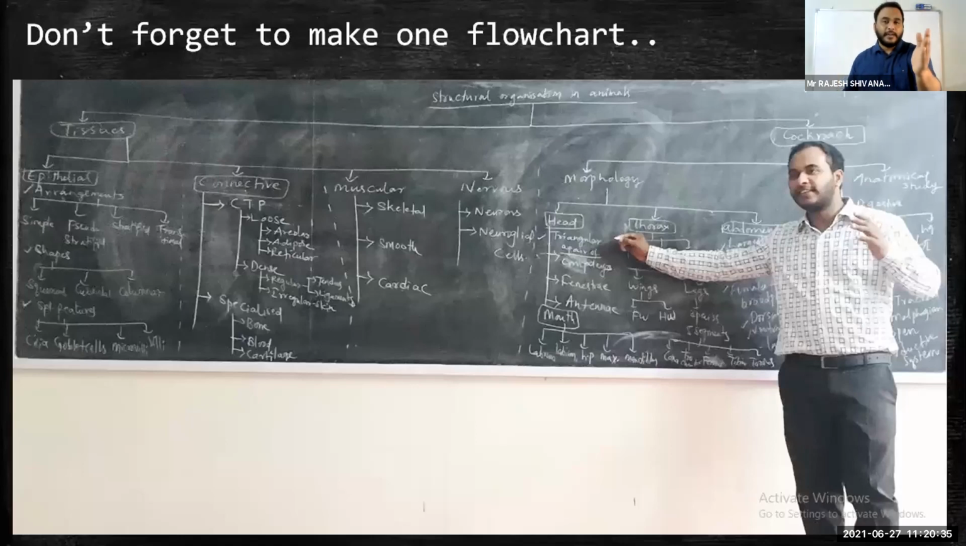Like you observe, animal tissues, and on the right side cockroach, I drew in the flowchart. Epithelial, connective, muscular, nervous. In cockroach again, morphology and anatomy. In morphology again, head, thorax, abdomen, and anatomy. Next, coming to epithelial tissues: types based on the arrangement, based on the shape, based on the special features. Again, classification: connective tissue proper and specialized connective tissues, and further classification.